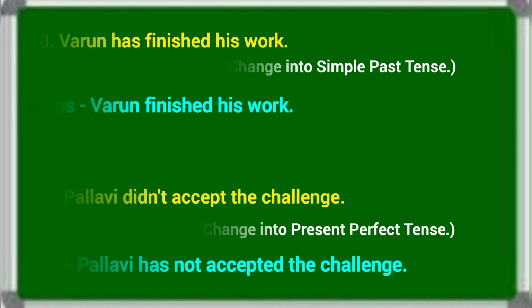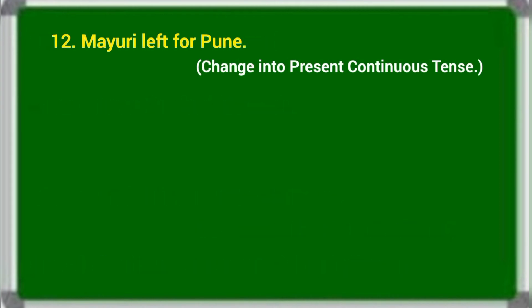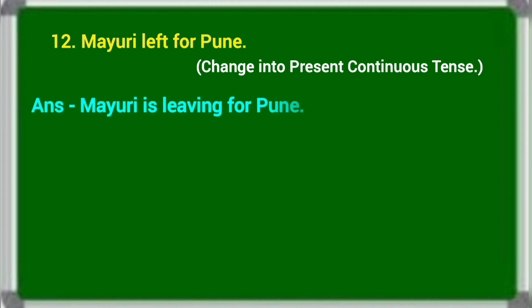The next sentence, Mayuri left for Pune. Change into present continuous. Here the answer is Mayuri is leaving for Pune. See here, in the sentence left is given, it is V2. The sentence is in simple past tense. You have to change into present continuous. Mayuri is third person singular and therefore we place is and first form plus ing. The base form is leave. So the answer is Mayuri is leaving for Pune.